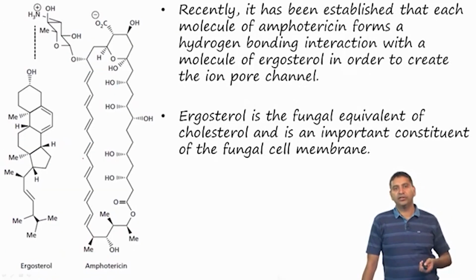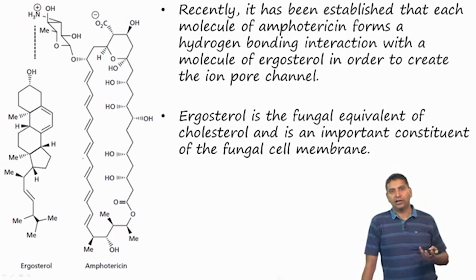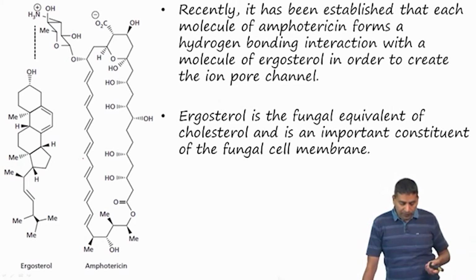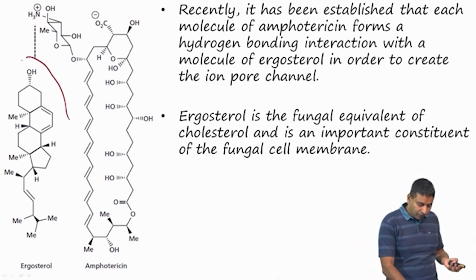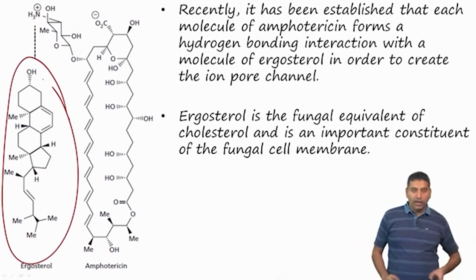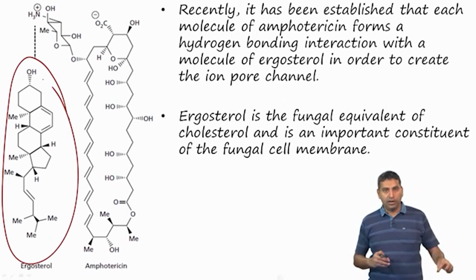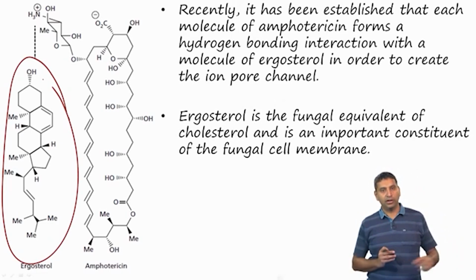There are some recent studies which have shown that amphotericin B actually forms a very important favorable hydrogen bonding interaction with ergosterol. Ergosterol is the fungal equivalent of cholesterol, and this is the structure of ergosterol over here, and it is quite hydrophobic in nature. But there is a hydroxyl group at the terminus at one of the ends which can interact favorably with amphotericin B.